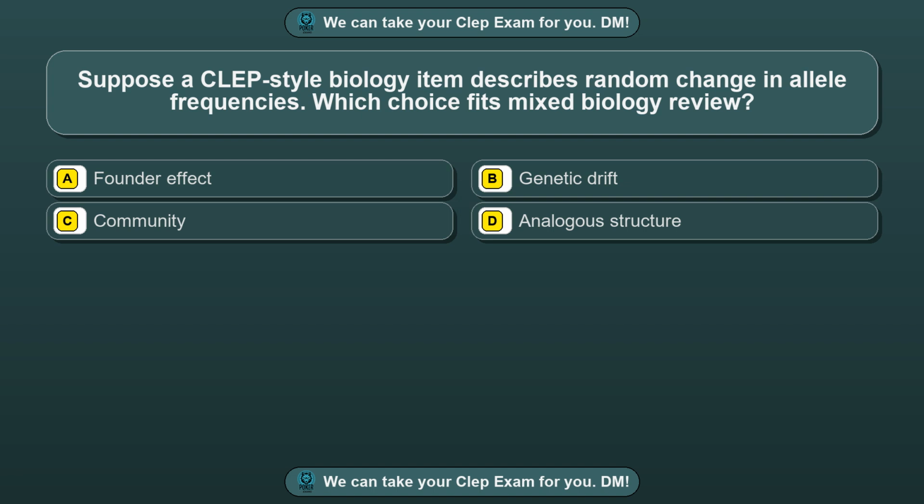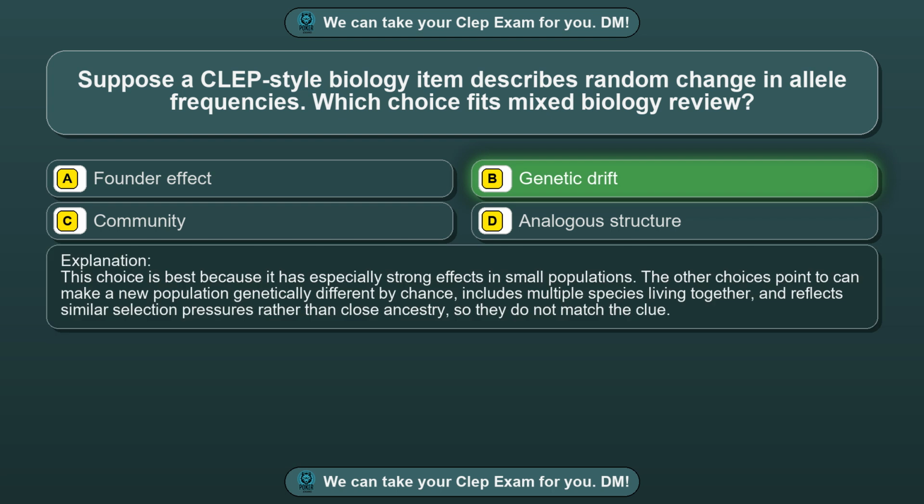Question 57. Suppose a CLEP-style biology item describes random change in allele frequencies. Which choice fits mixed biology review? Option A, founder effect. Option B, genetic drift. Option C, community. Option D, analogous structure. The correct answer is option B, genetic drift.